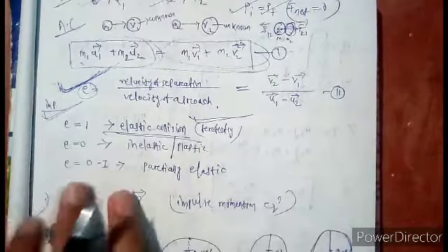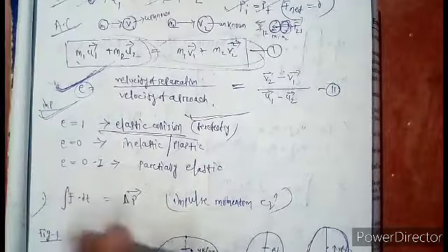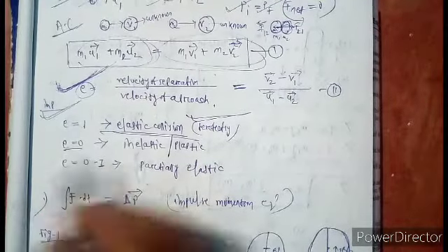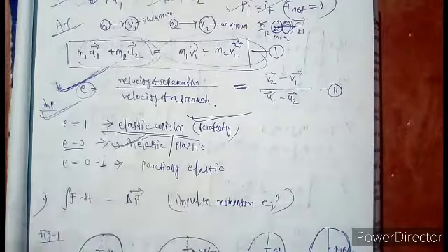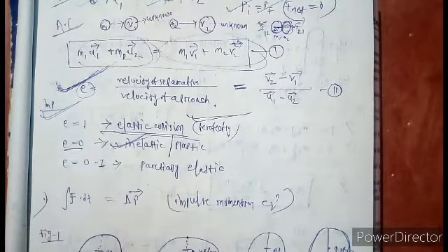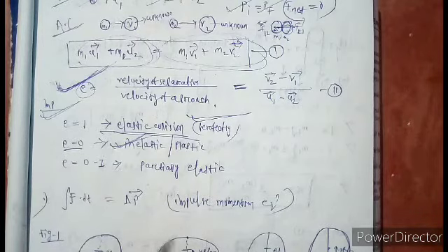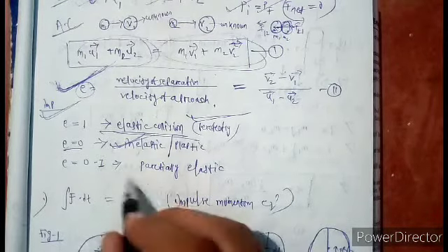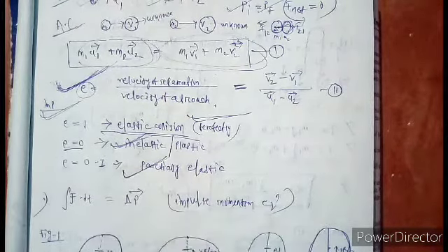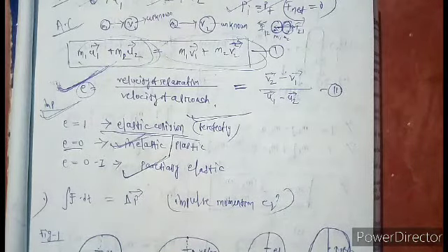When the coefficient of restitution is equal to 0, it is called inelastic collision. When the coefficient of restitution lies between 0 and 1, it is called partially elastic. So when E is equal to 1, it is perfectly elastic collision.